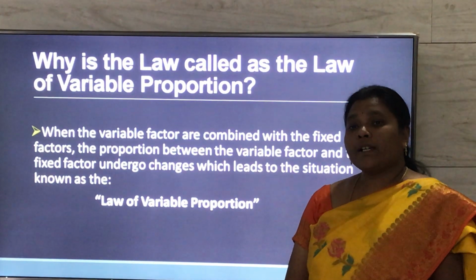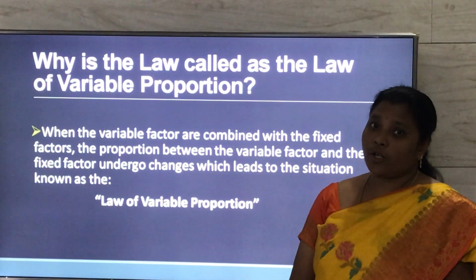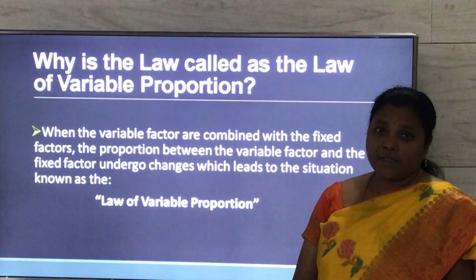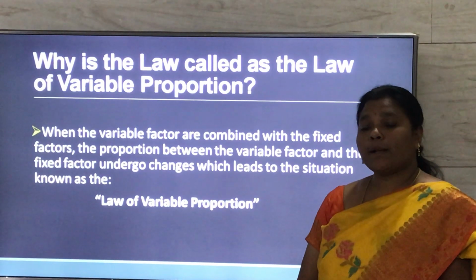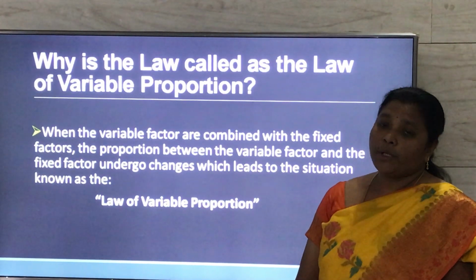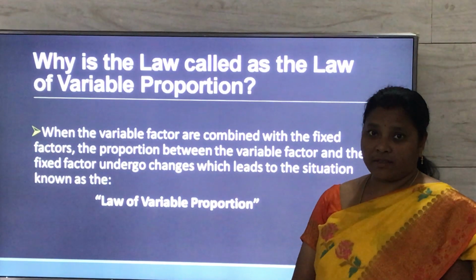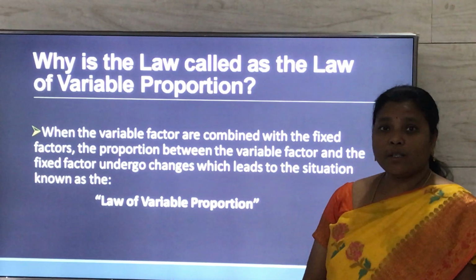Because here the farmer or the producer wants to increase his output by changing the variable factor, keeping the other factors constant. So when the farmer is combining the variable factor with the fixed factor, the output undergoes changes. Such a change is called the law of variable proportion.